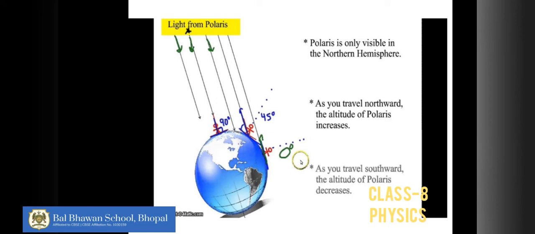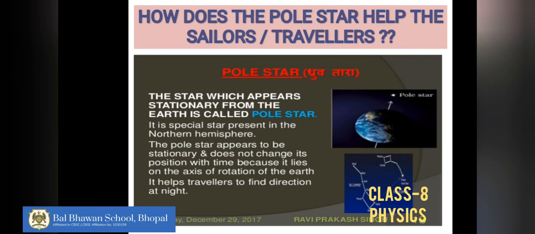This is the reason that the pole star can act as a guiding star for the sailors and the travelers also. Why? Because its position will not change. If the sailors are at sea and don't know which direction they are going in, the pole star can easily tell them that they are heading towards the north. Because it can only be seen from the northern hemisphere, they know which direction they are heading towards. In the sea, it is a vast space.